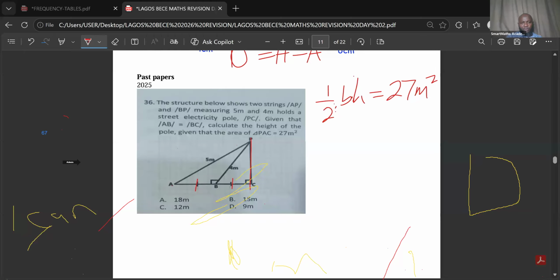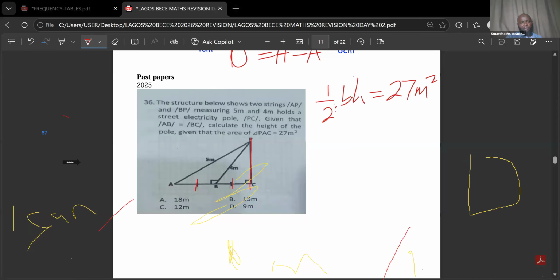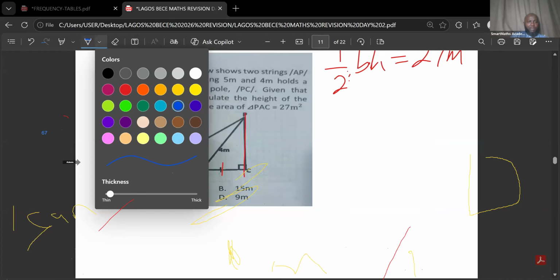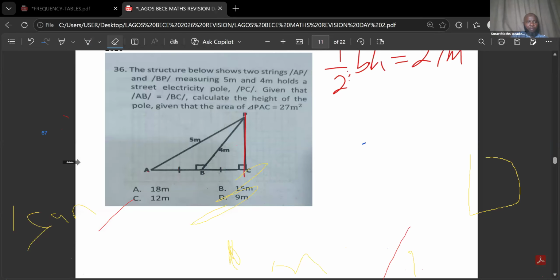Now, one thing you are going to notice from this diagram is that this angle here is 90 degrees. This one is also 90 degrees. That's what they are telling us there. Anytime you see a square corner like that, this is not drawn to scale. When they say something is not drawn to scale, it means that it's not accurately drawn. Since this one is 90 degrees, this is going to be the hypotenuse.